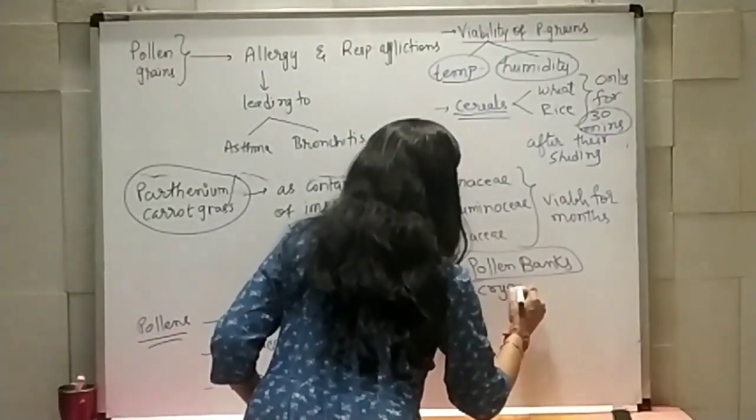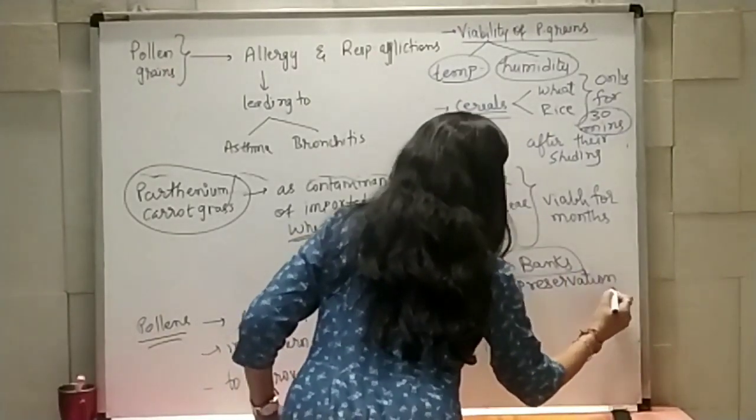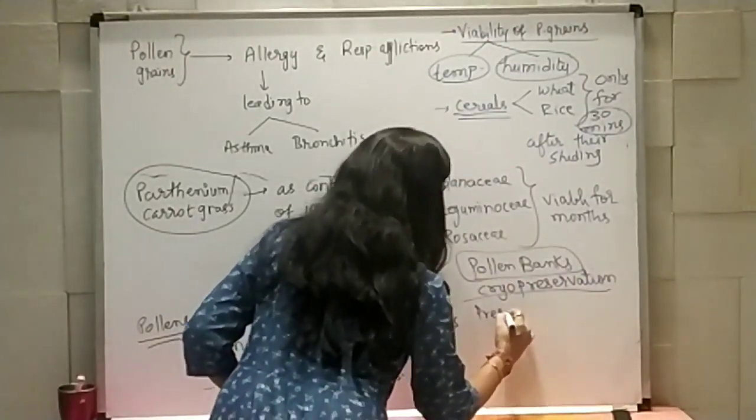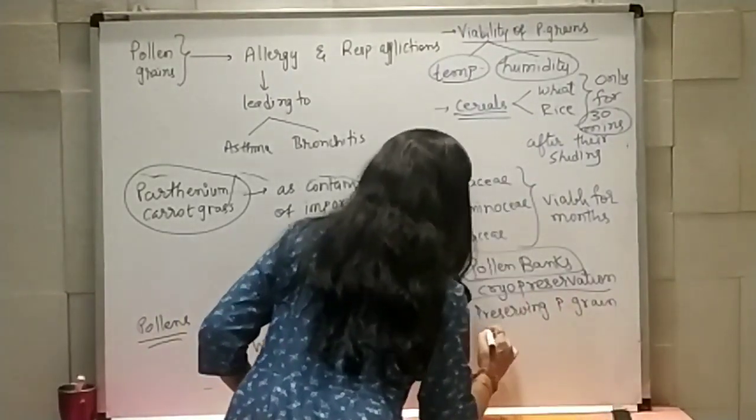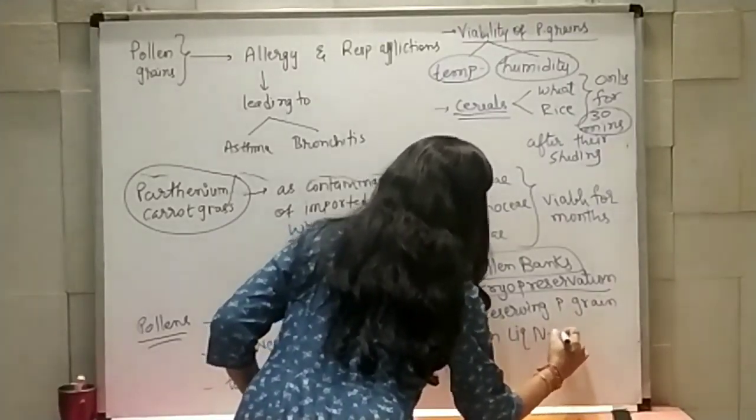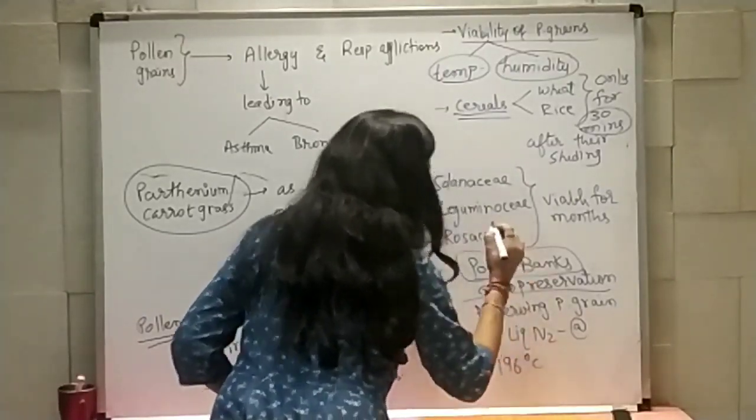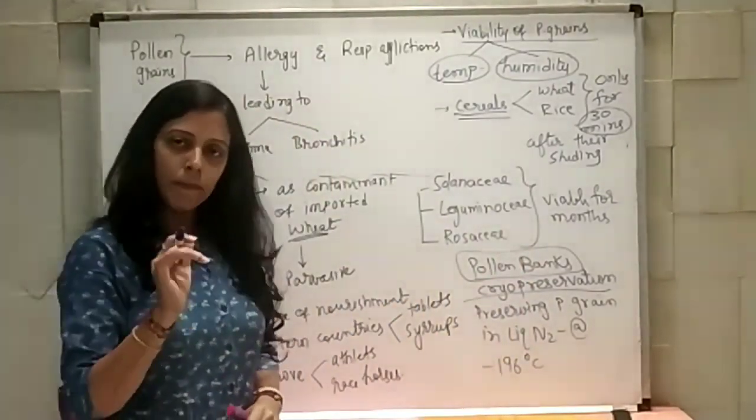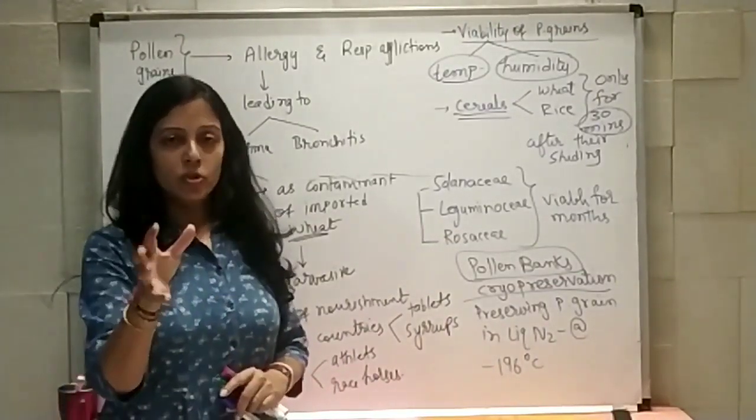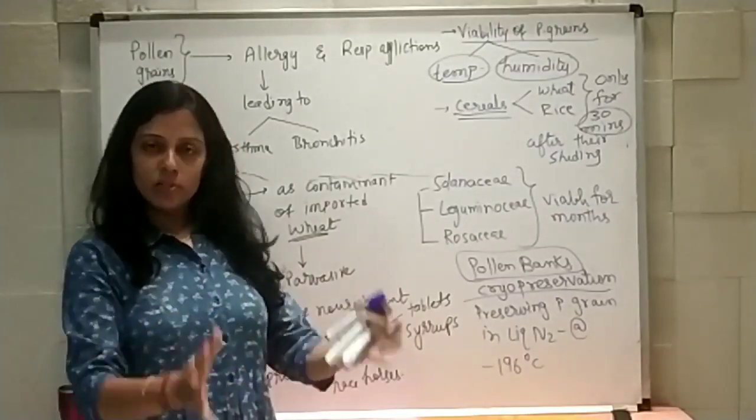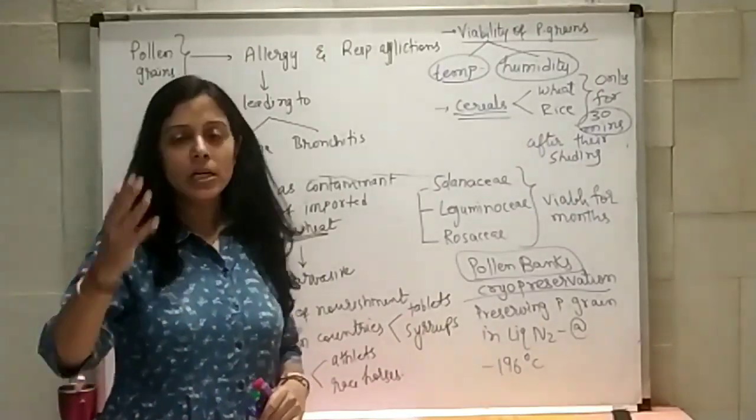So, with the help of cryopreservation, which is preserving pollen grain in liquid nitrogen at minus 196 degree temperature, it can help to preserve these pollen grains for longer period. So that's how pollens can be stored at very low temperature for future studies and future development.